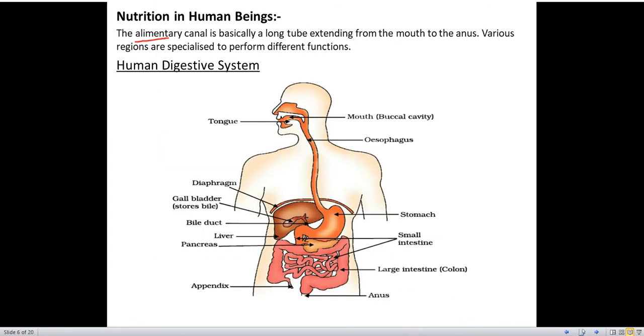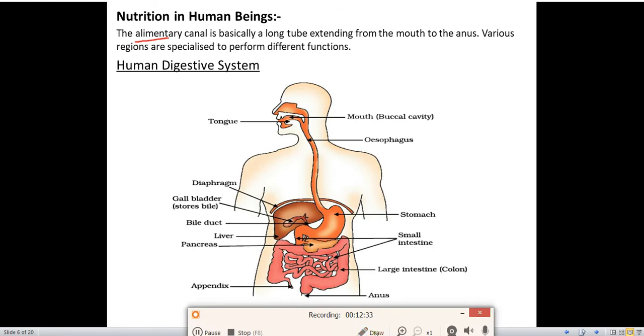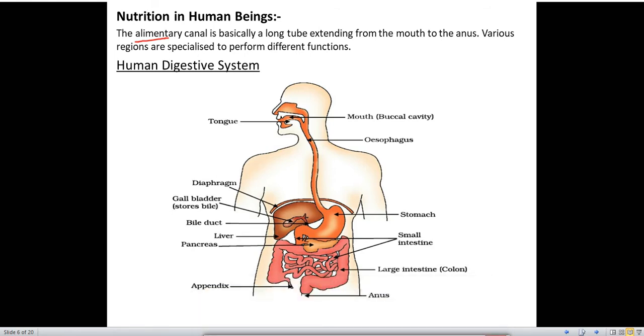Next, we have nutrition in human beings. This is a very important topic in this chapter. In this topic we will read about how our body takes in nutrition. The alimentary canal is a basic long tube extended from the mouth to the anus. So what does this alimentary canal mean? Alimentary canal is a tube which extends from mouth to the anus. Various regions are specialized to perform different functions.